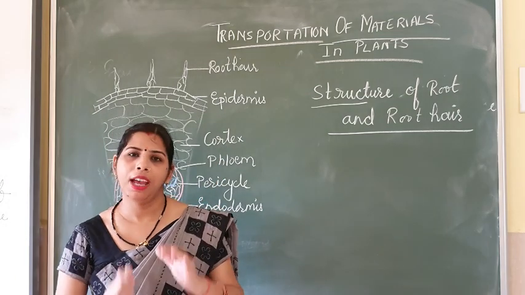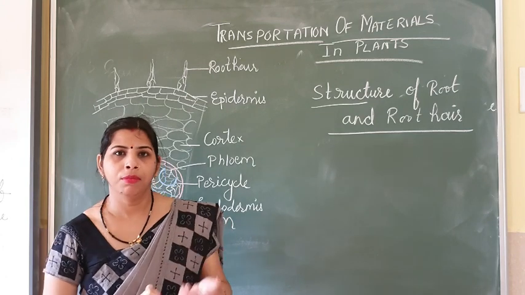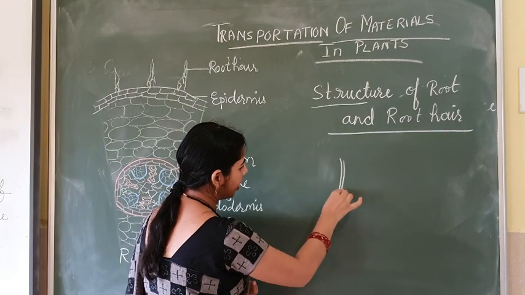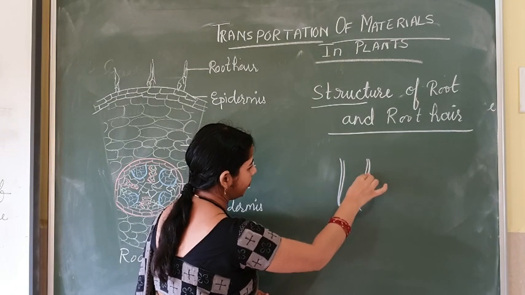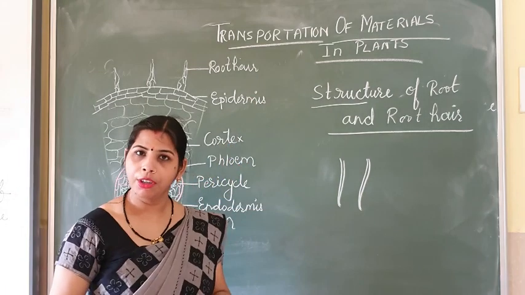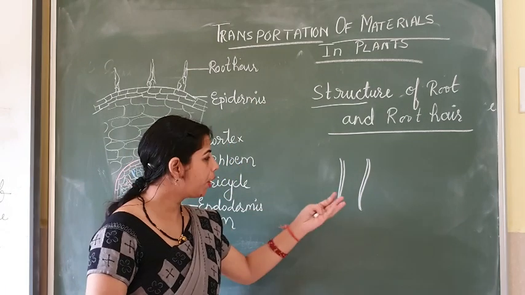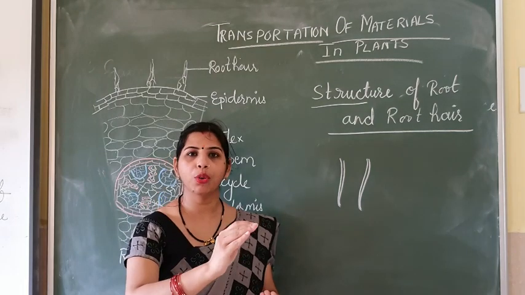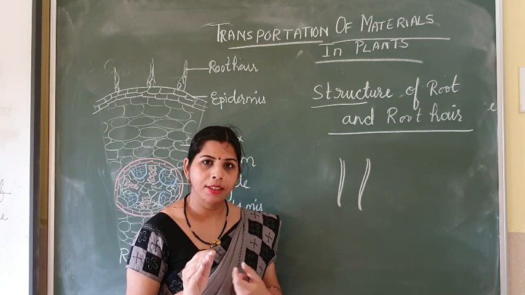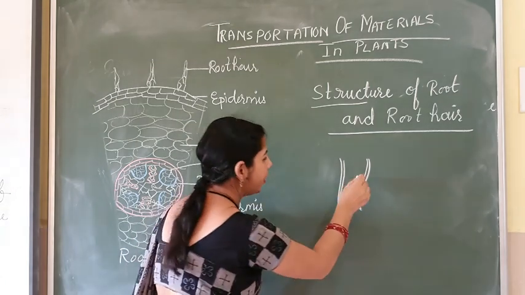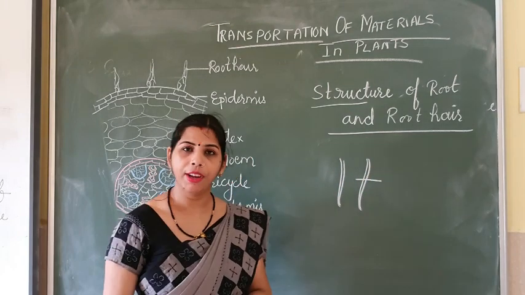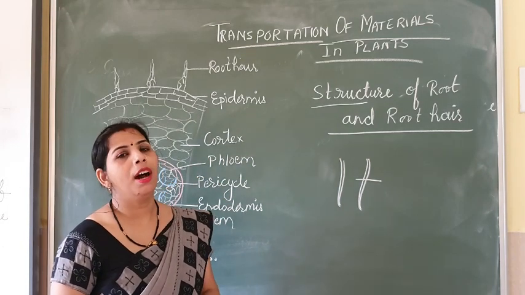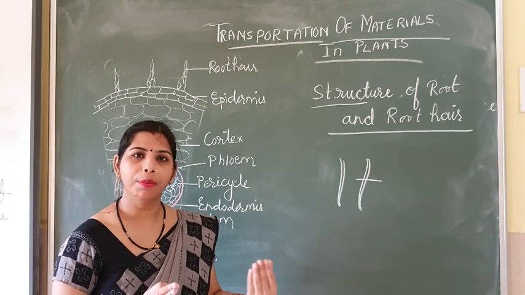You have all seen the root. When you observe the root, you think it has this type of structure. But this is the root observed from the outside. When we cut a section of the root and observe it under the microscope, a complex structure of the root is seen.